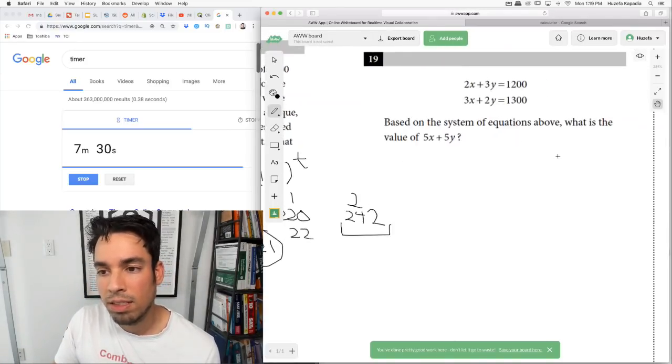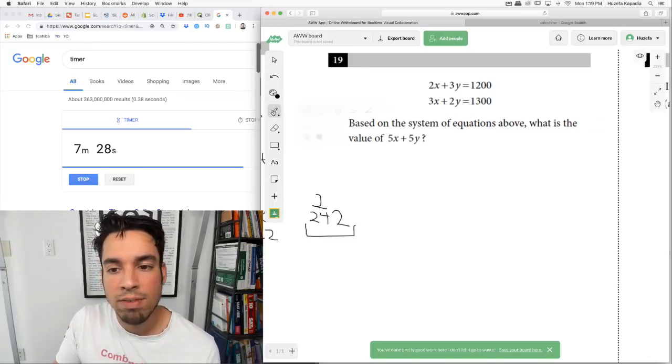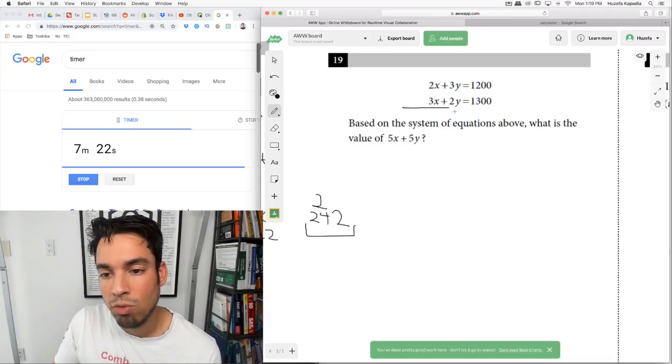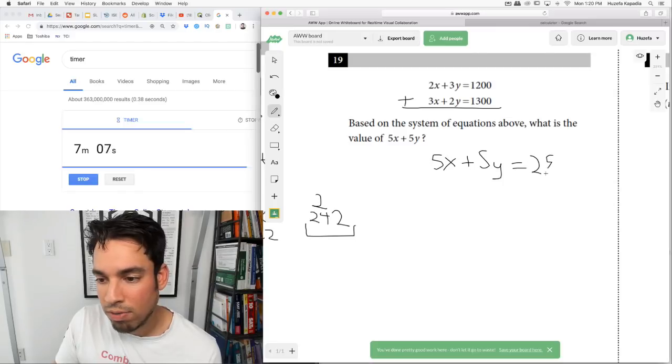Next, 19. Based on the system above, what is the value of 5x plus 5y? Oh, this is so beautiful. So this is actually really easy if you're careful. You don't need to solve for x and solve for y. Look, they want 5x and 5y. So if we just add these equations together, 2x plus 3x is 5x. 3y plus 2y is 5y. And then we have to add these guys, 1200 plus 1300, 2500. And that is your answer.